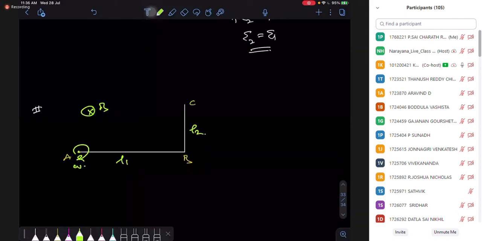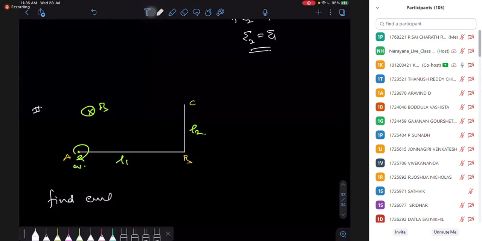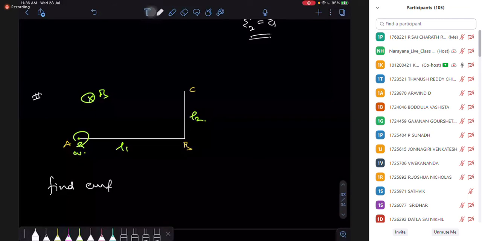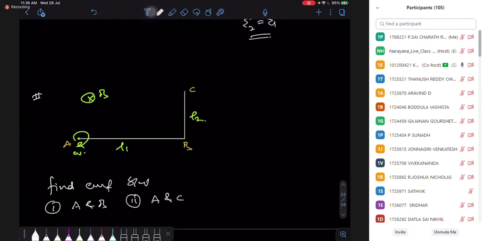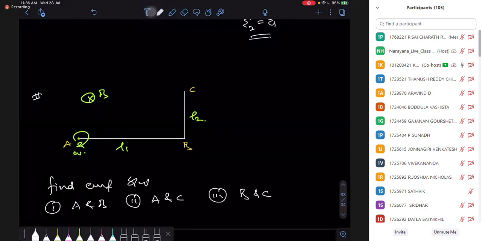So find the EMF between A and B, between A and C, between B and C. Find the EMF between A and B, between A and C, and between B and C.